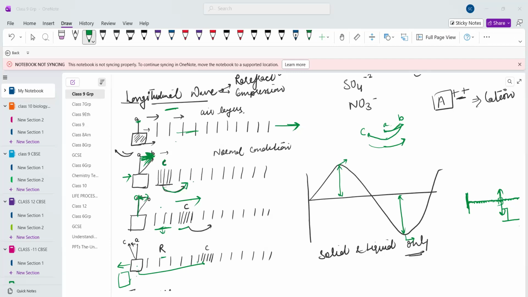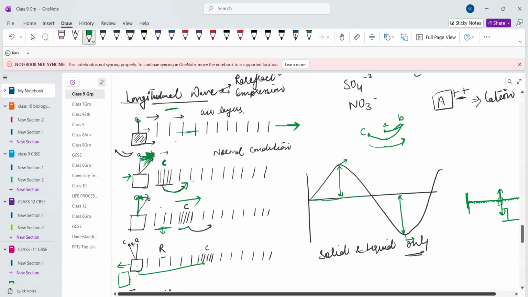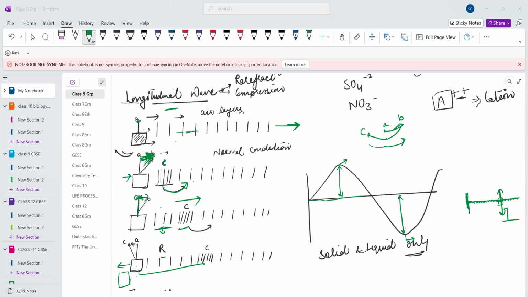So this is the mean position. From its mean position, how much up or how much down a particle can go, that is the amplitude. It means how far the particles of the medium can move from their mean position when the sound passes through. So this is the amplitude and this is the distance. The unit of amplitude will be meter, and we denote amplitude with capital A.